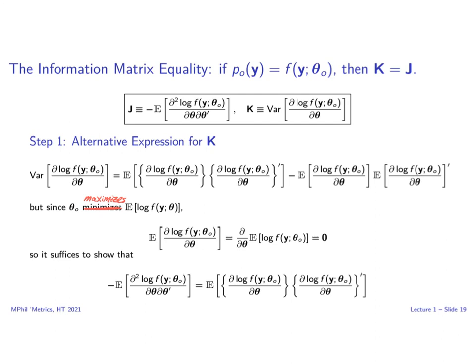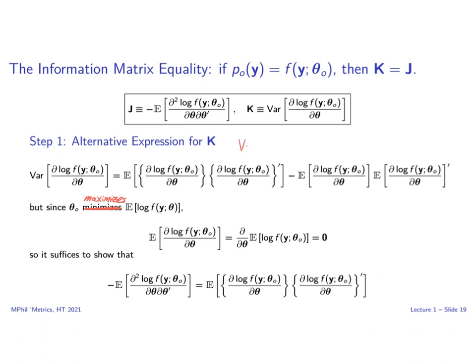In this video, we prove the information matrix equality, which states that if our model is correctly specified, in other words, f evaluated at the pseudo-true parameter theta naught is equal to the true data generating process p naught, then the matrices K and J, defined as follows, coincide. We begin by deriving a simpler expression for K.